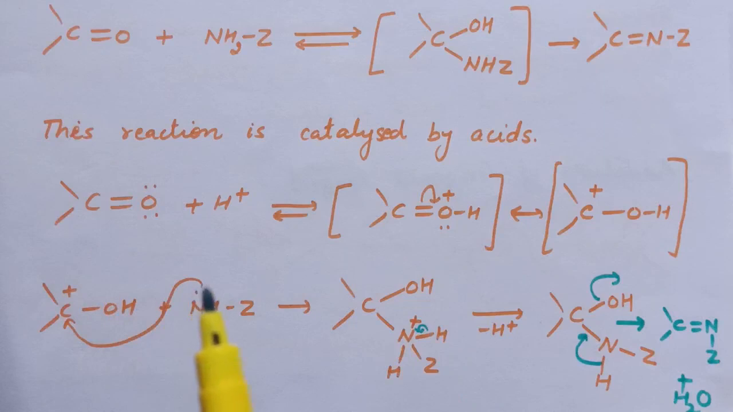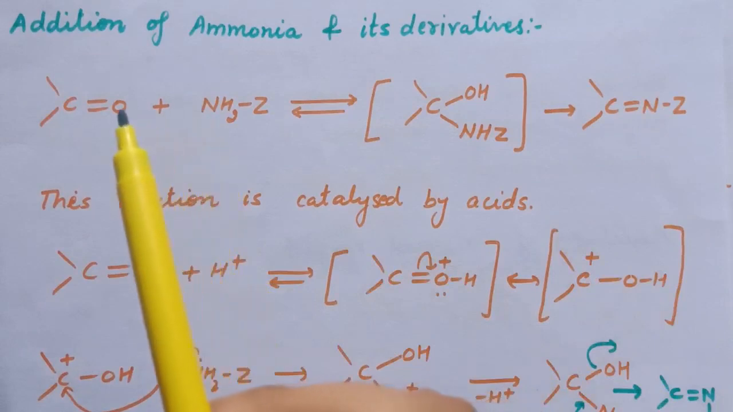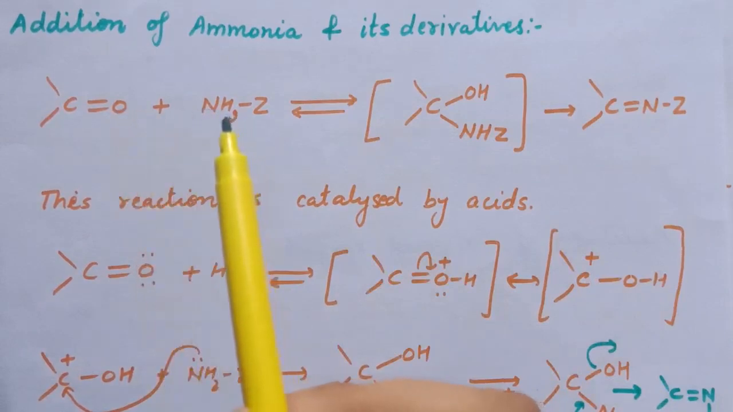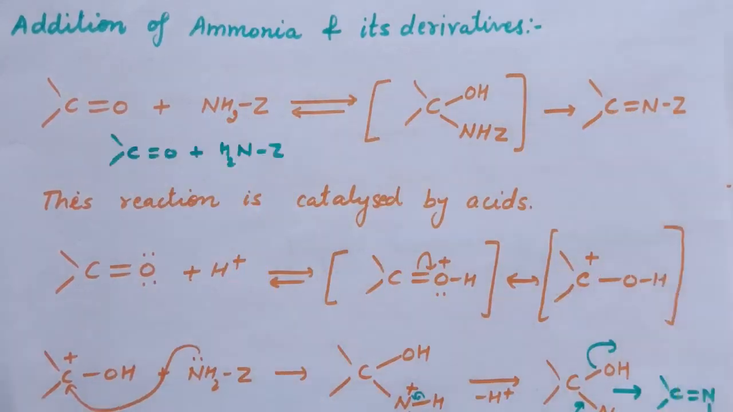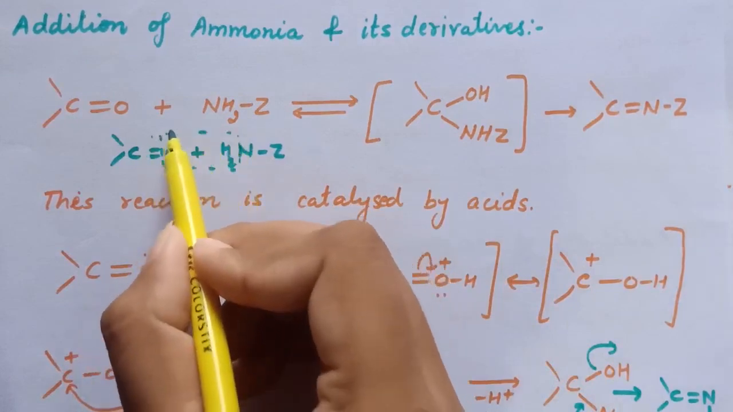First step is attack of lone pair of electrons of nitrogen on this carbonyl carbon, and this species is formed. Now from here this nitrogen hydrogen bond breaks and H+ will be released, and here we are getting this product. Now from here the water molecule is lost and the addition product is formed. In a simple way you can understand, from here this water molecule is lost and